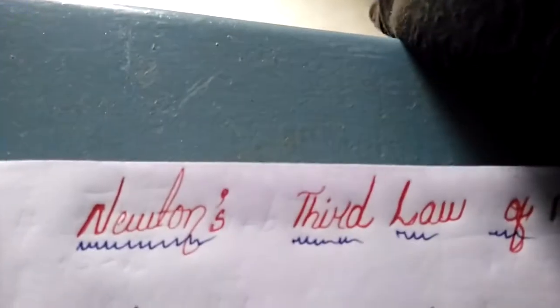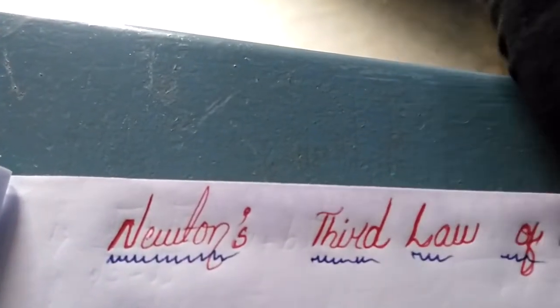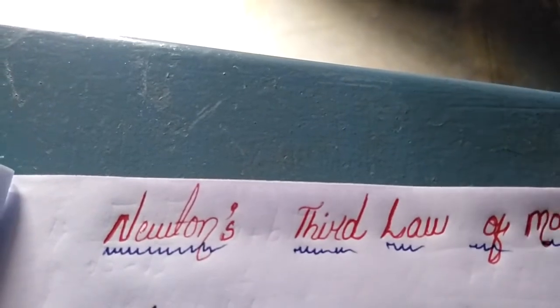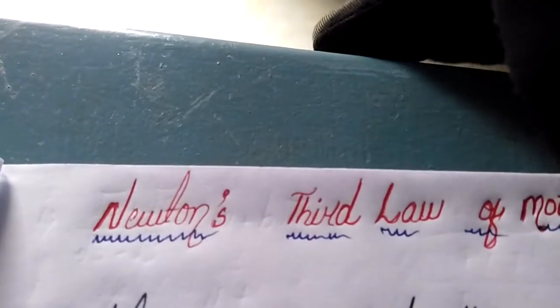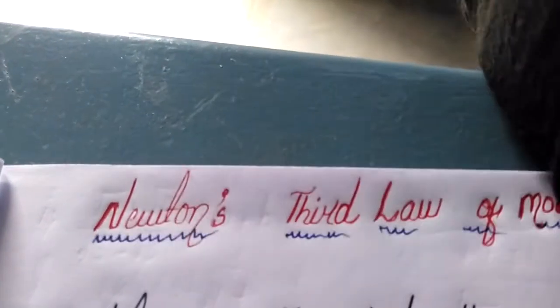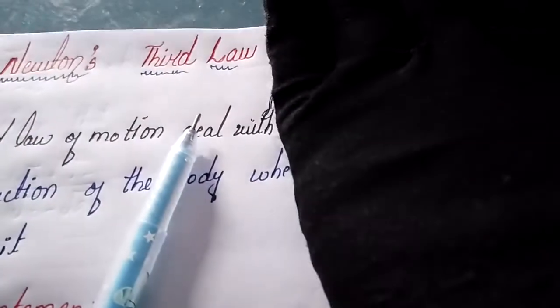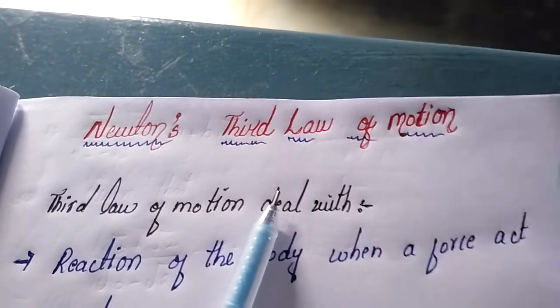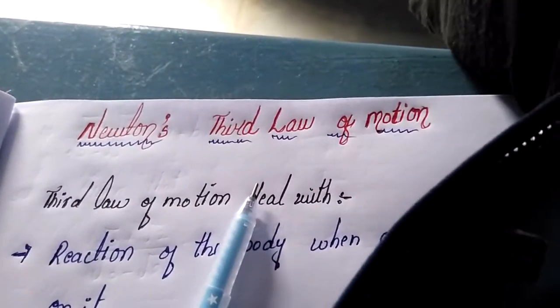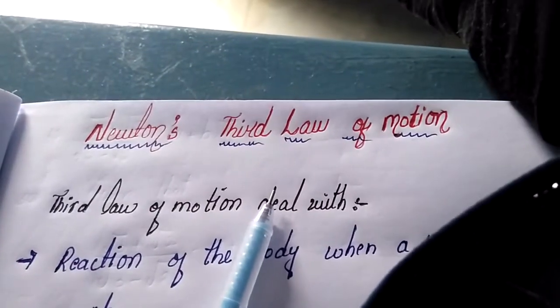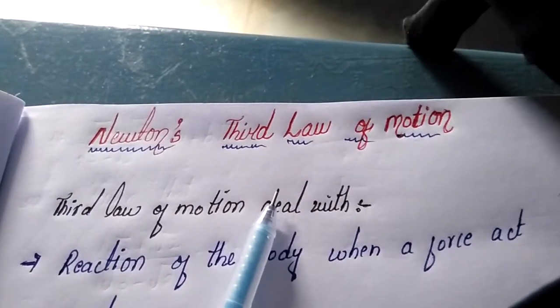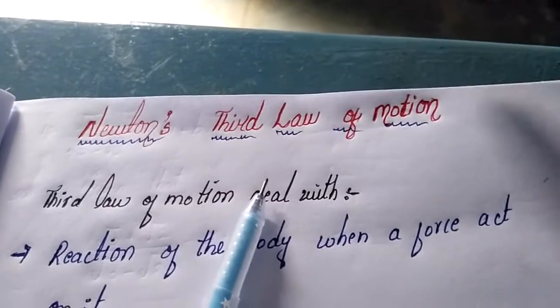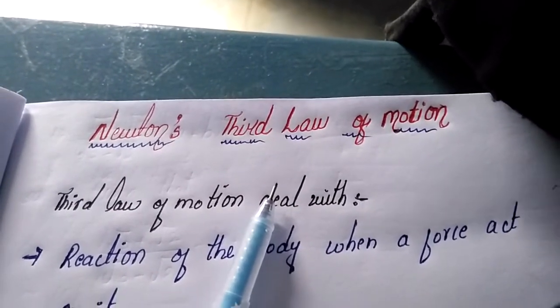Can you see this, ma'am? Here is the desk. If I put my hand on the desk, what will happen? The force of reaction is acting on the desk, acting on the bench, and the bench also reacts with the opposite force. That means we feel some pain. Why do we feel pain? Because the desk, this bench, also applies the same amount of force, but in the opposite direction.